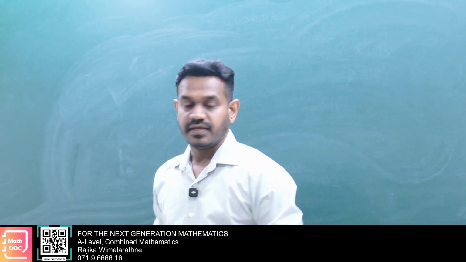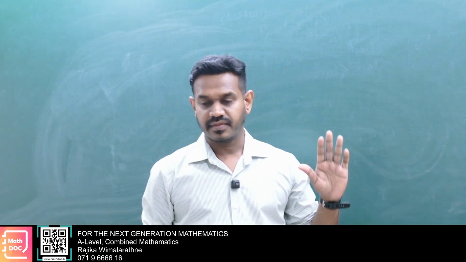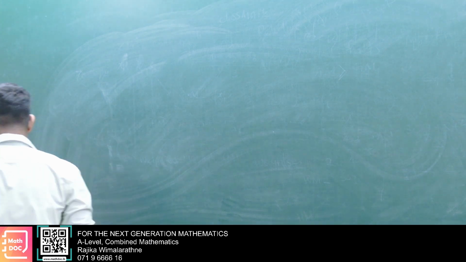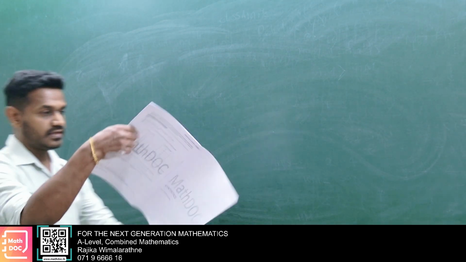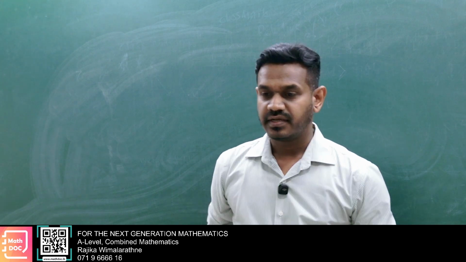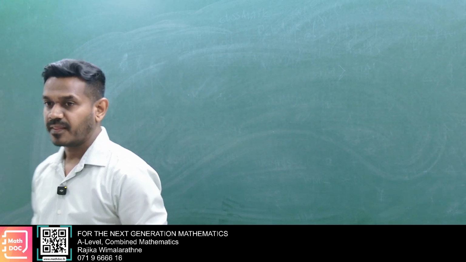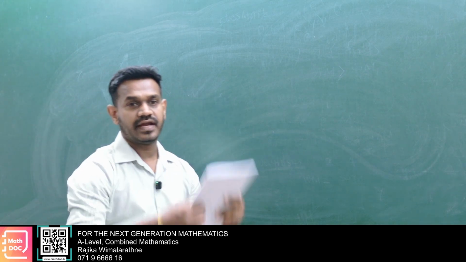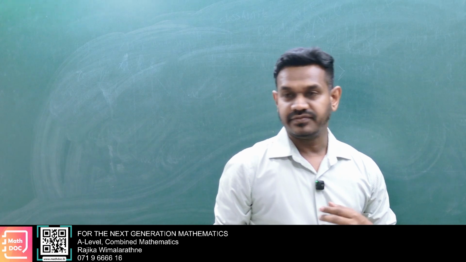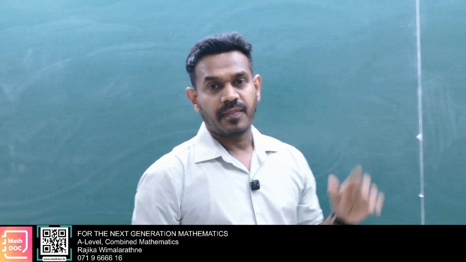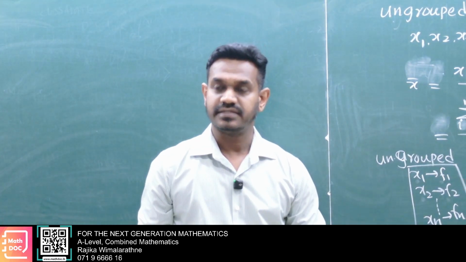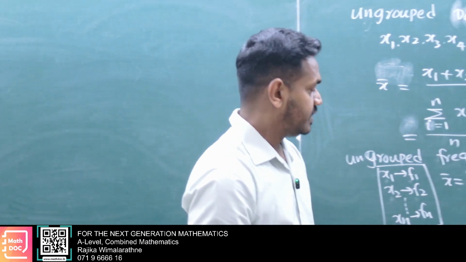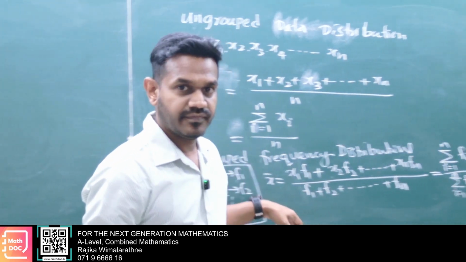So here, I'll move to one question. Take a 2023 A-level question. Let's see, we're going to find the mean. Now, the 2023 part B question is a grouped frequency distribution. That means you have to select this formula.